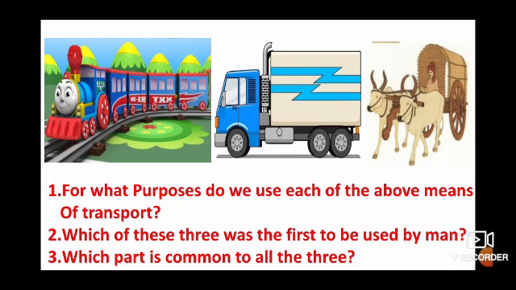Third question is, which part is common to all the 3? Now children, as we all know, this train runs on a rail track, and this rail track are on road. So the train runs on the road, truck also runs on the road, and bullock cart also runs on road. So road is common to all the 3. Most of the local traffic in a country is on the road.